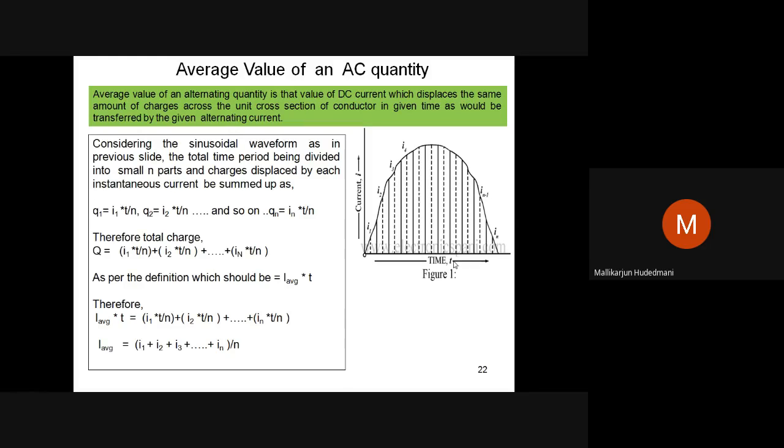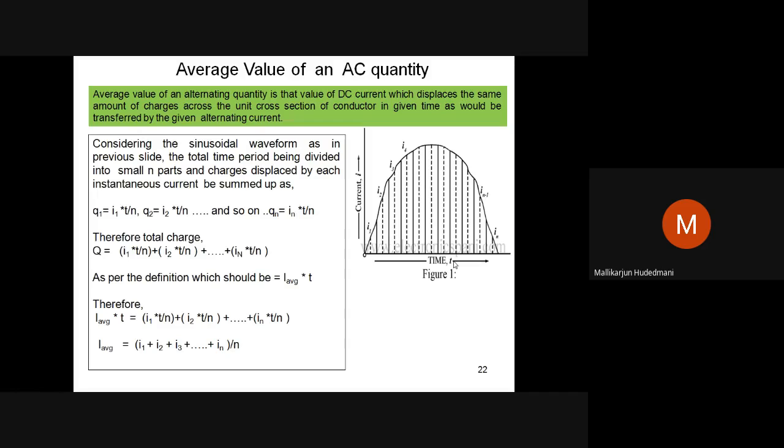Practically, for a human being, it is not possible to count them. But the definition is very relative. The unknown quantity whose average value we want to define should be connected to a known conductor whose cross section is known to you, a unit area cross section. And you have to keep on watching that area.